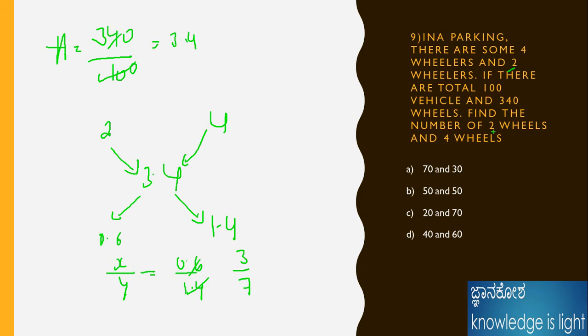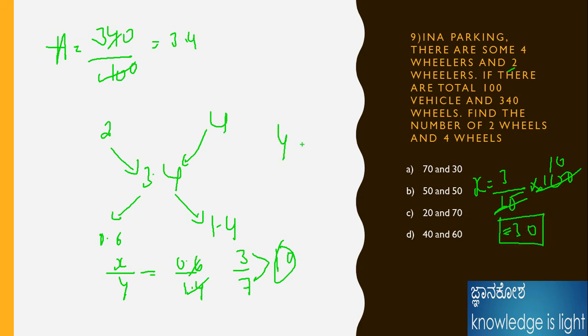I need to calculate the vehicles, and it should be very easy. The total units is now 10 units. We can easily solve from this method. For the 2-wheelers, x is 3 by 10 times the total of 100 vehicles, which is 30. One more is y, the 4-wheelers, 7 by 10 times 100 total vehicles, which is 70. Therefore 30 and 70 is the answer. This is one method, the unknown method by using the equation method.